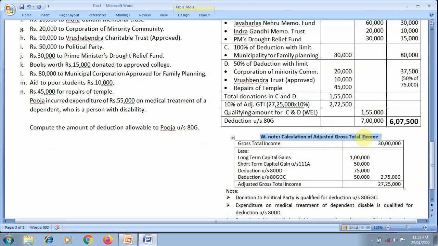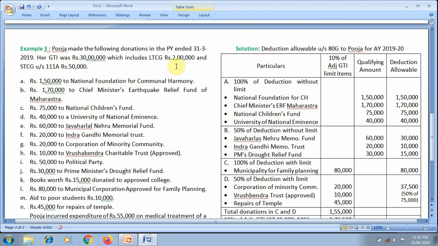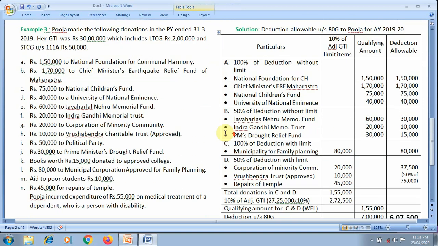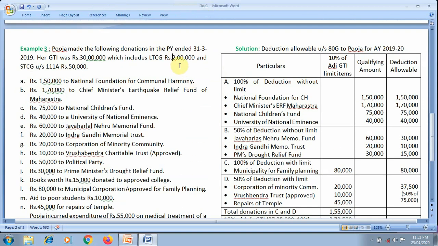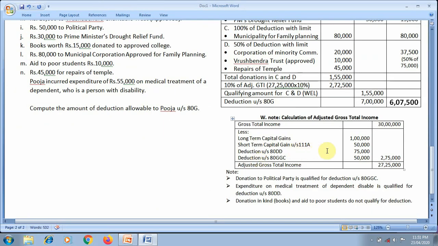See the working out for calculation of adjusted gross total income. 30 lakh is the gross total income. From the gross total income, 4 items are to be deducted. Long term capital gain given in the first paragraph, that is 2 lakh, sorry, it is taken as 1 lakh. And STCG under section 111A is 50,000, and deduction under section 80DD for the medical treatment of a dependent person who is disabled, 75,000 flat is applicable here.